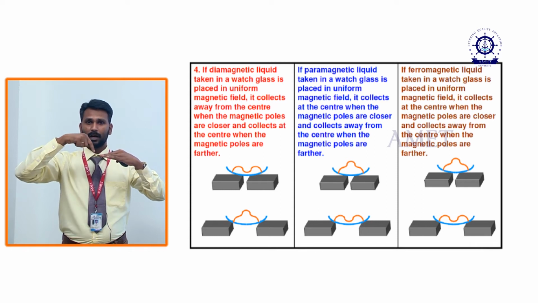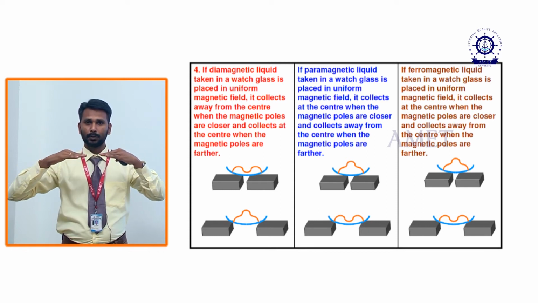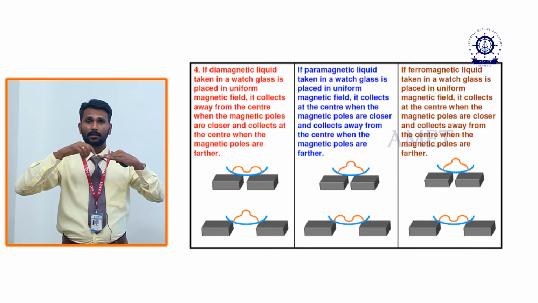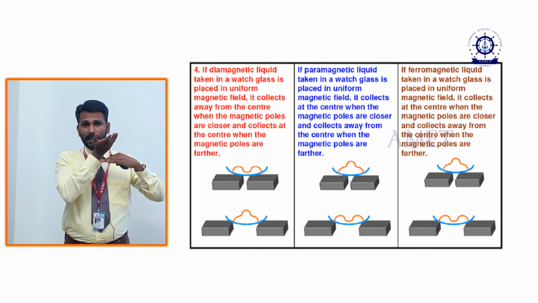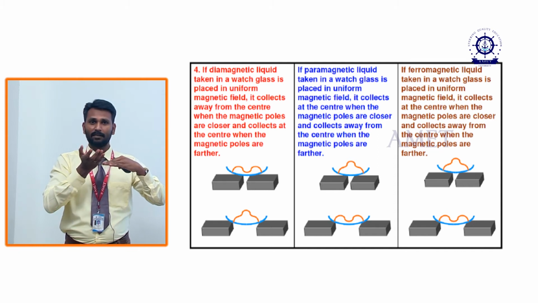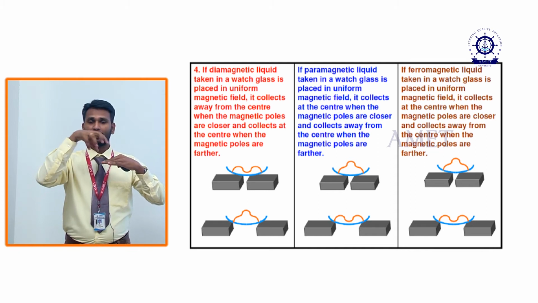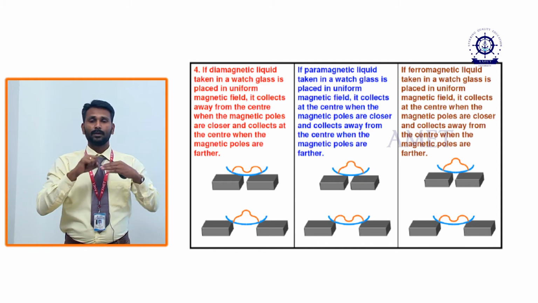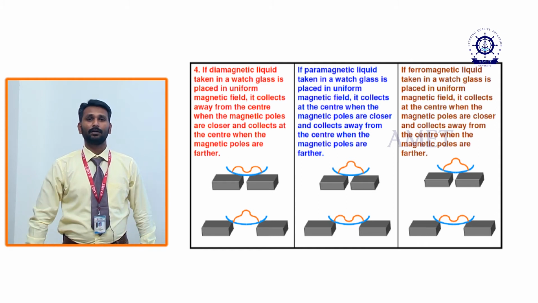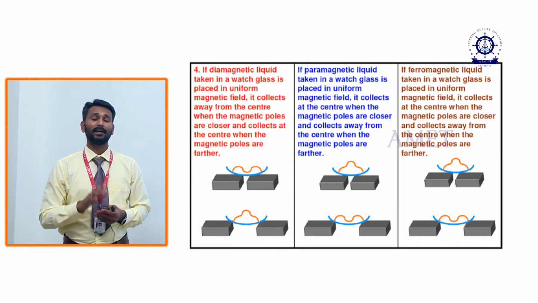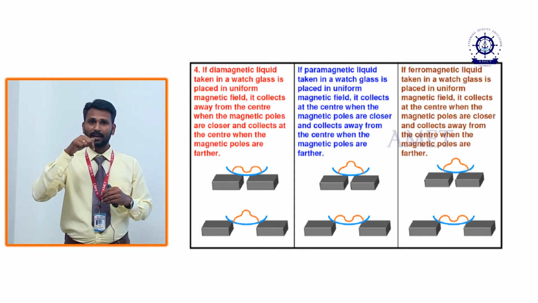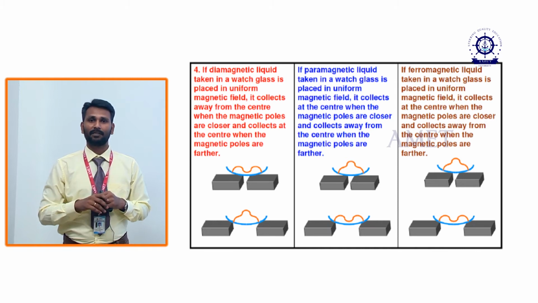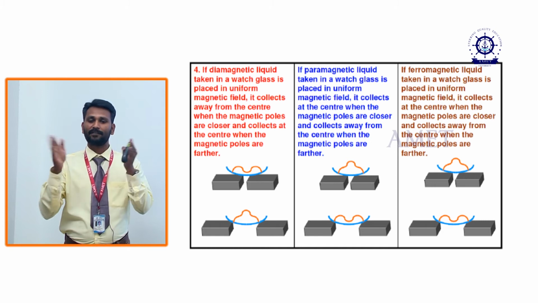At the middle, when we bring the two magnets close, the magnetic field is high. Normally the diamagnetic material gets a repelled force, and since the middle has the strong magnetic field, the diamagnetic liquid will go away from the middle.